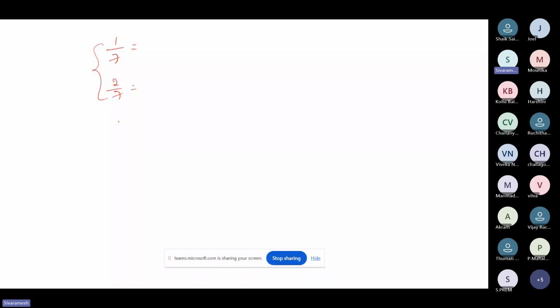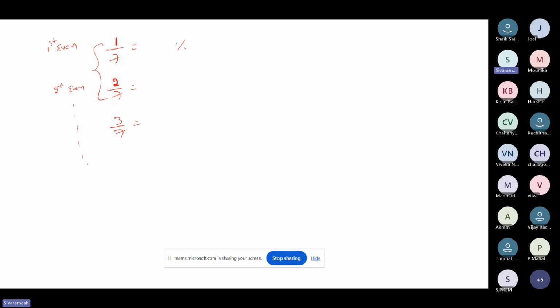People might not go into the depth of 3 by 7 and 4 by 7 and so on, but still I'll tell the process, how to continue with the remaining values as well. So 1 by 7. What actually does 1 by 7 mean, how much percentage? Here in 1 by 7, this 1 indicates the first even number. Here 2 by 7 means the second even number. 3 by 7 means the third even number, and it keeps going in the same way.